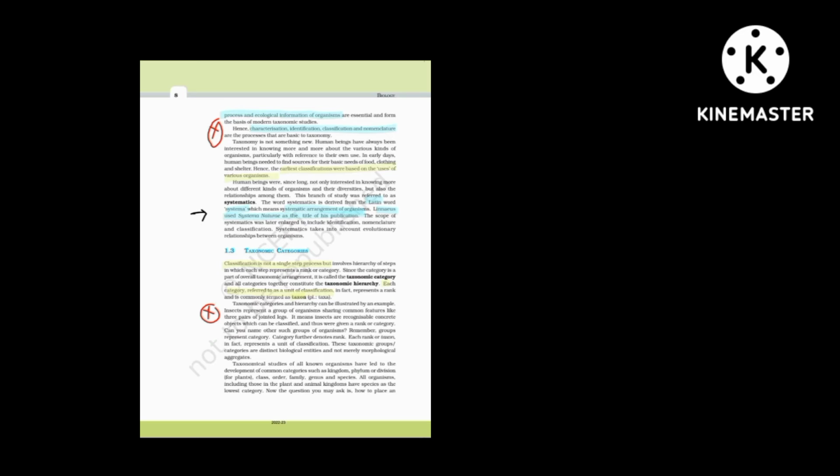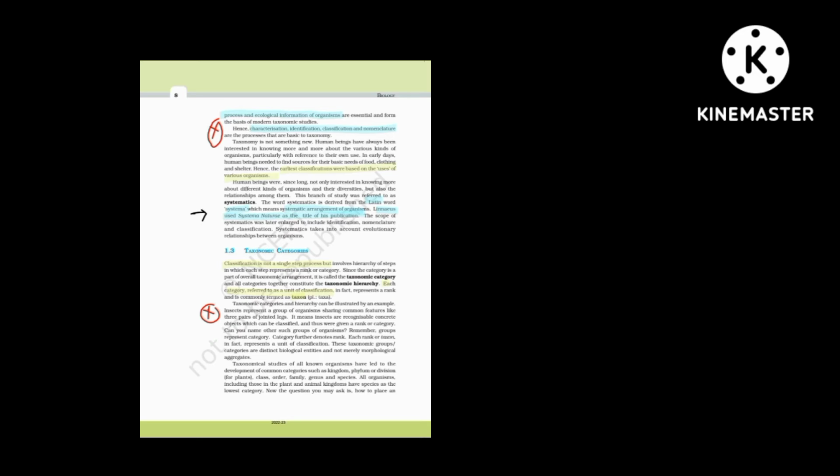We have been interested in classifying organisms from our earlier period. At the start we didn't have any scientific classification. Earlier classifications were based on the uses of various organisms: the organism which is used for food is given a category, the organism which is used for shelter is given another category.